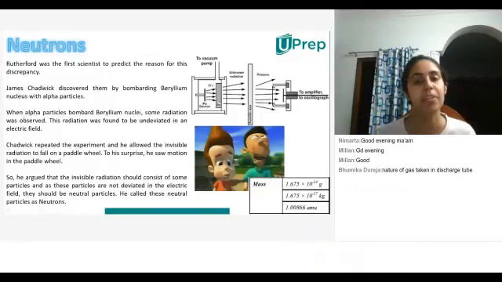to neutrons. Okay, so neutrons were Rutherford.